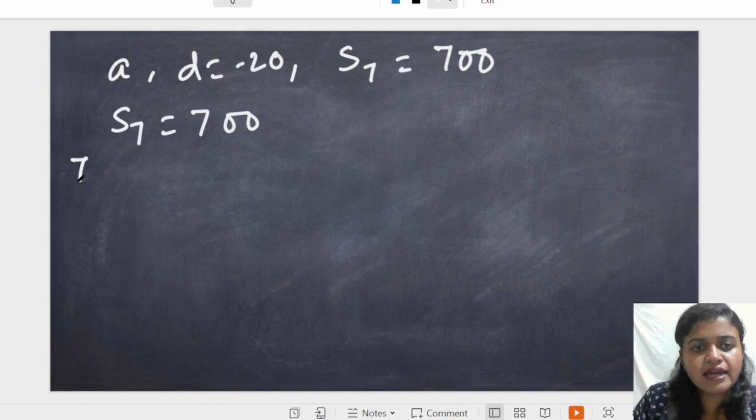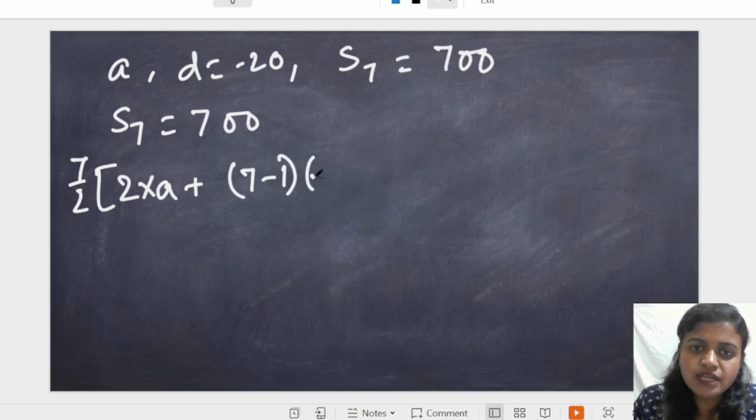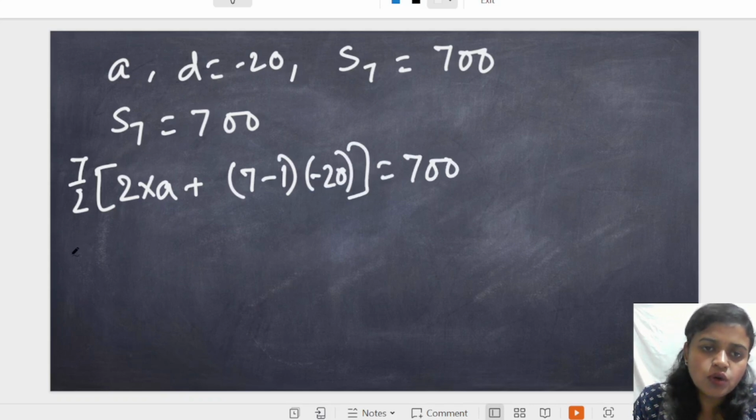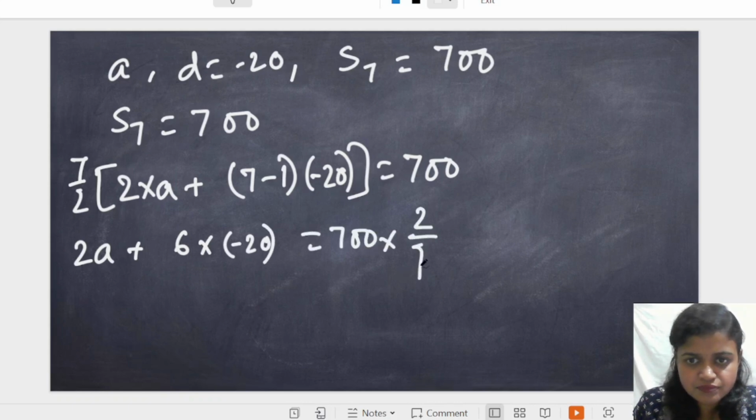So S7 you can write as 7 by 2 into [2A plus (n minus 1) D], n means 7, D is -20, equals 700. So 7 by 2 goes to this side: 2A plus (7 minus 1), that is 6 into -20, and 700 into 2 by 7 is 200.